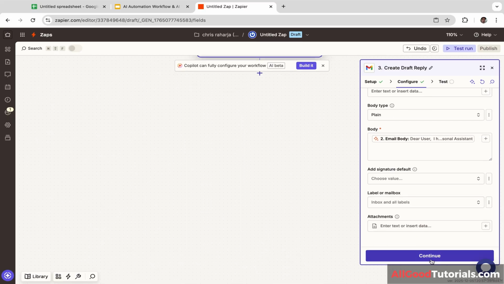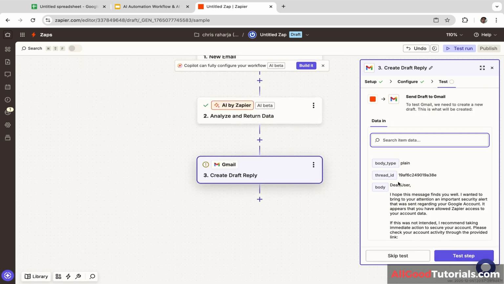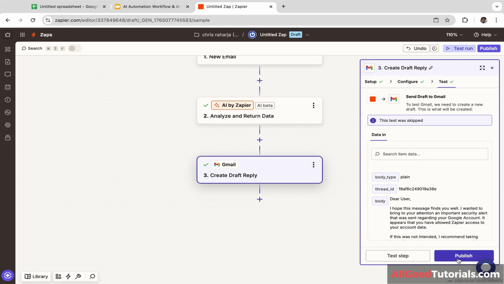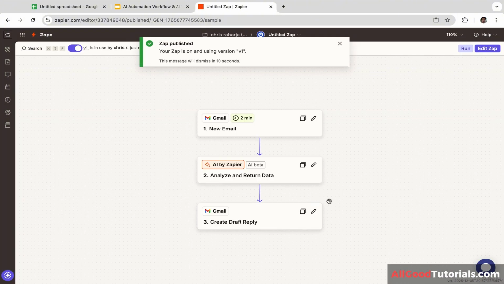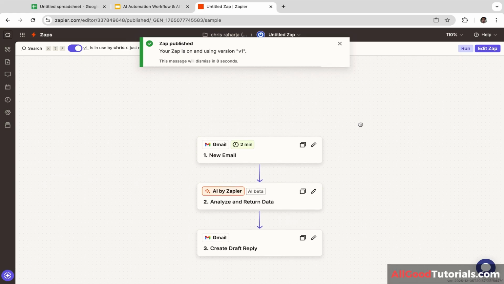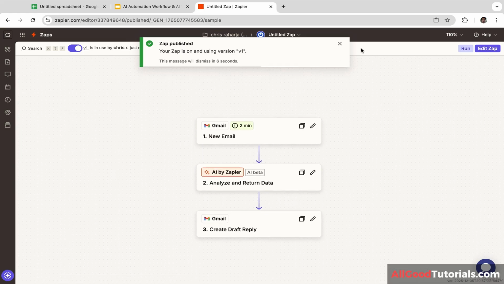And let's click continue. And for now, we are going to skip the test, so let's click skip test. And let's click publish. So we're going to publish this automation. Okay, now it is working, and we are going to test this automation.